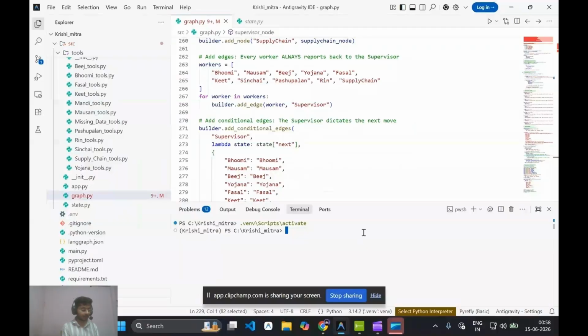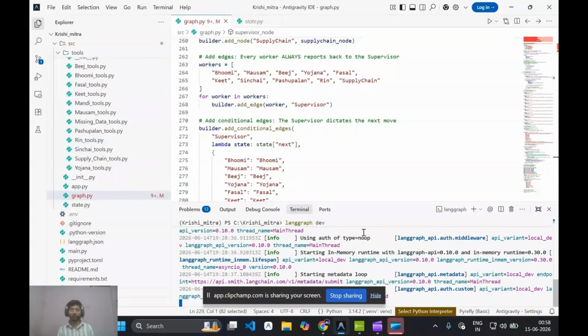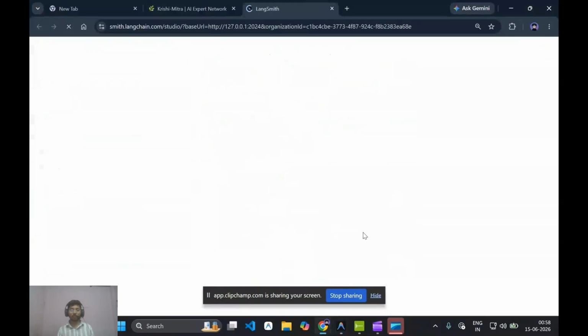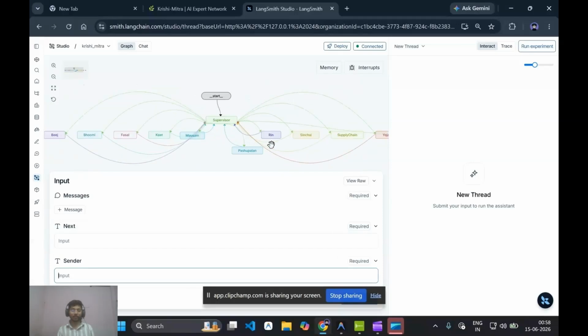Now let's connect to the graph studio. This is my system architecture.